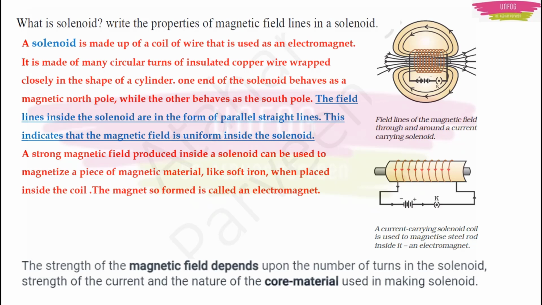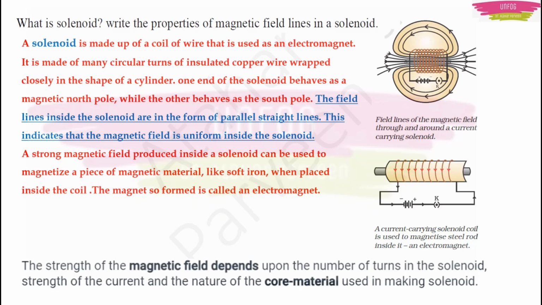Note that the strength of the magnetic field of this solenoid depends upon three things. One is the number of turns in the solenoid. We are wrapping the coil, isn't it? That is the number of turns. One time if you wrap, it is 1 turn. Second time you wrap, it is 2 turns. So the strength of the magnetic field depends upon the number of turns in the solenoid.